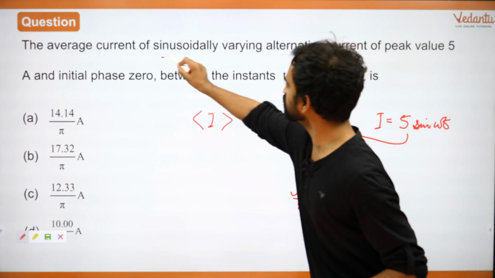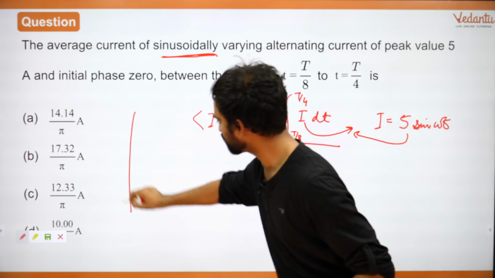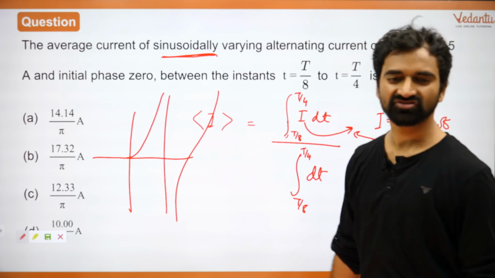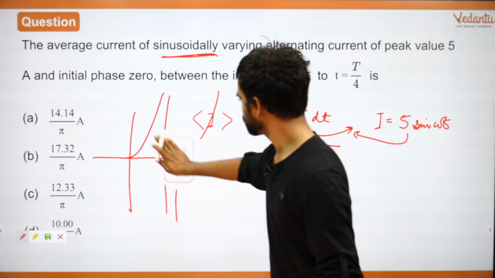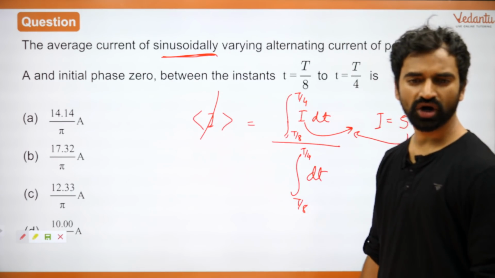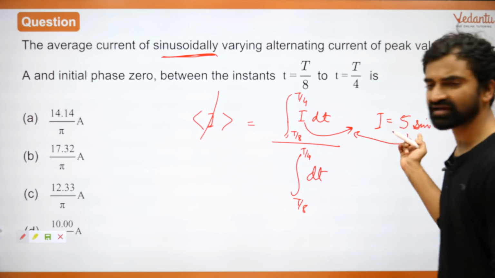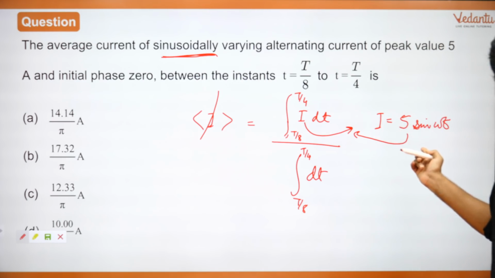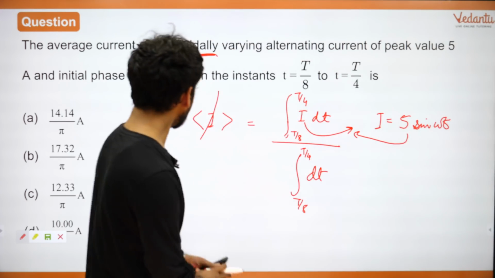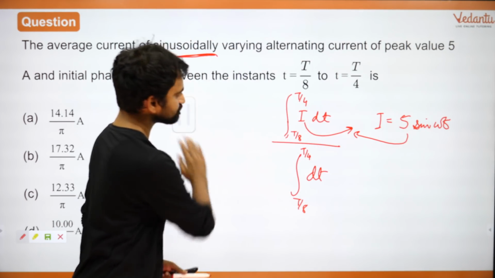It is a sinusoidal. Tan is not sinusoidal. Okay, what else? Why cos? Cos तो मैंने लिखा ही नहीं है, मैंने sin लिखा हुआ है. All right, let's integrate this part.